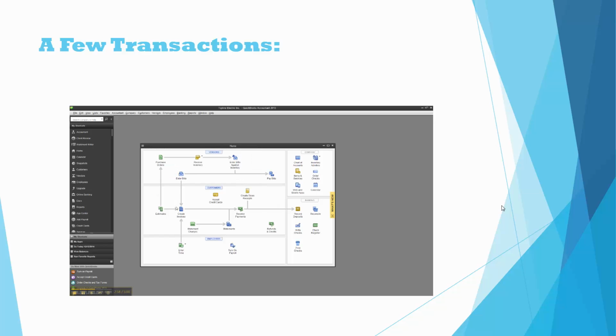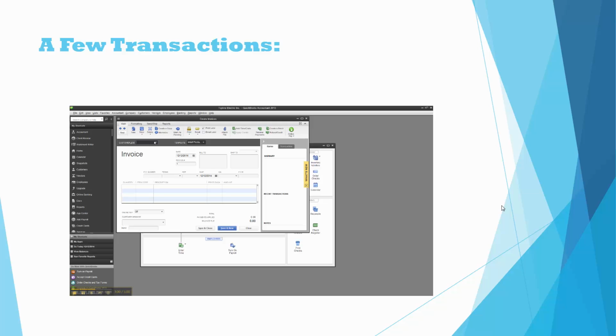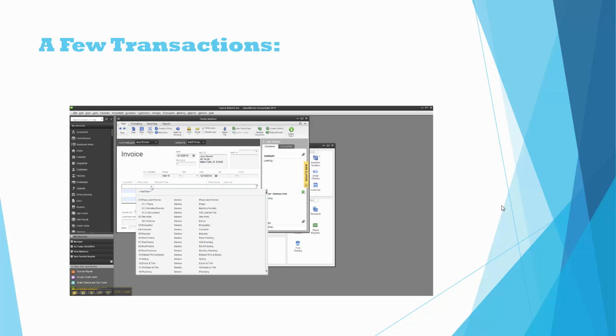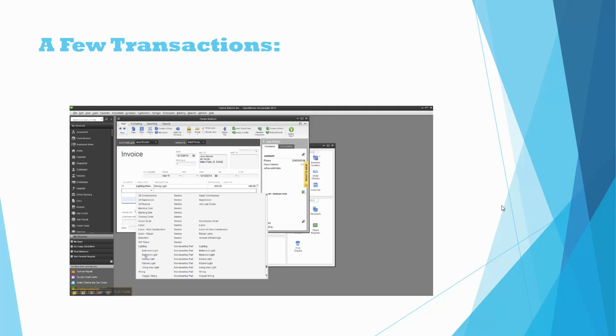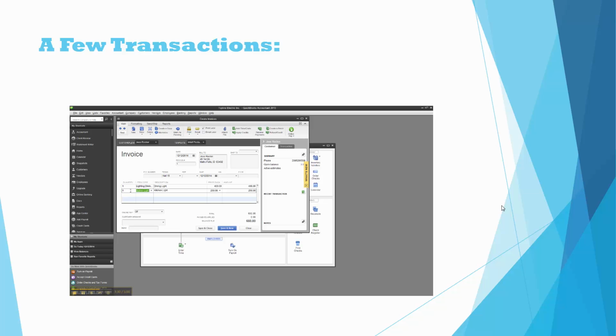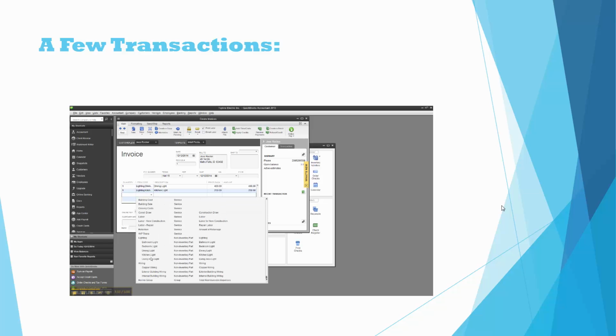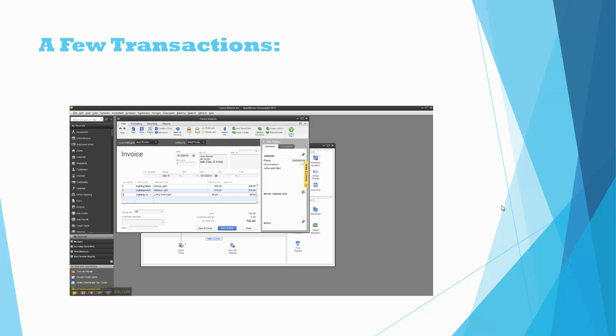Okay. We are going to create an invoice because we're selling these lights to our customer, Jess Rocker. Okay, our invoice number is 1. We'll sell him 1 dining light, kitchen light, and 3 living area lights. Okay.